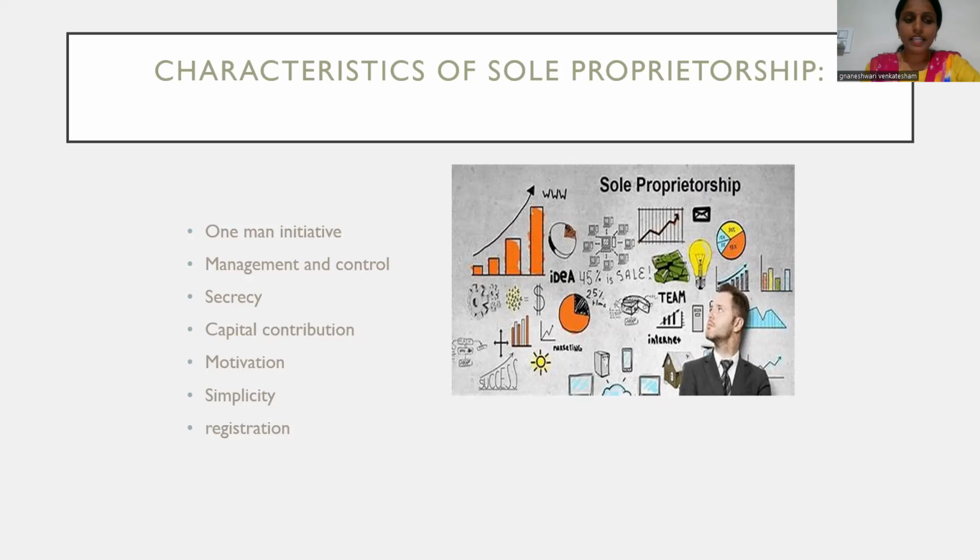And the next one is registration. As we have discussed earlier, it is a very simple form of business organization. There are very simple rules to start it. He can get permissions easily and quickly, and there are no rigid rules to start up a sole proprietorship form of business organization. So easily you can start a business organization. And these are the characteristics of sole proprietorship.